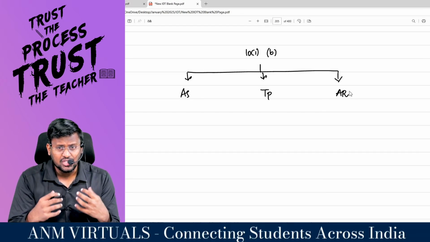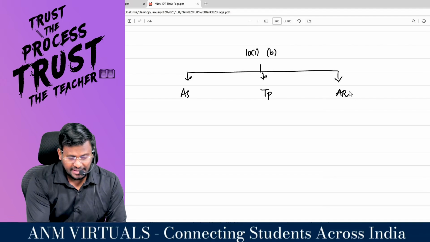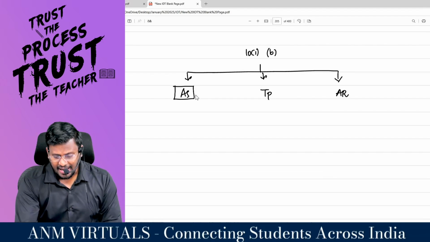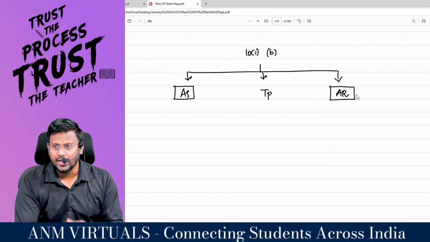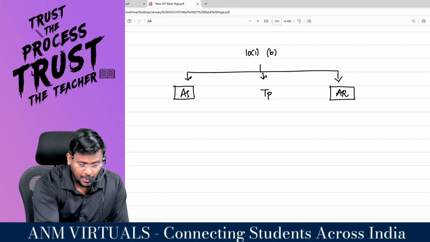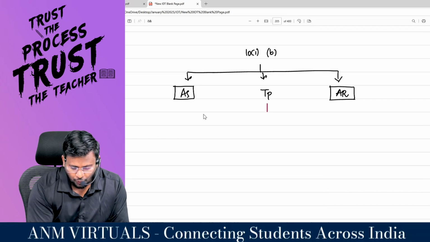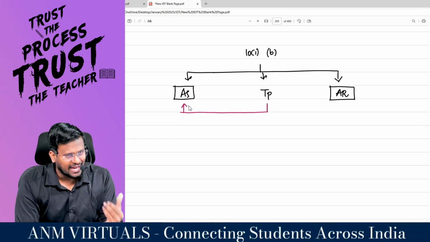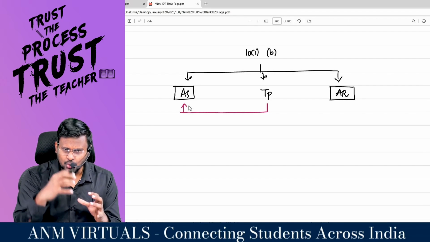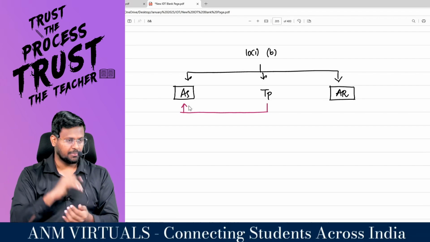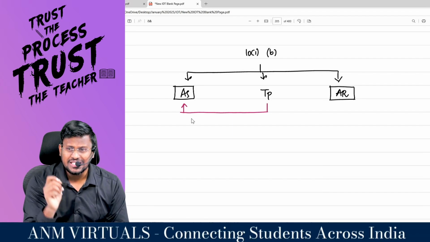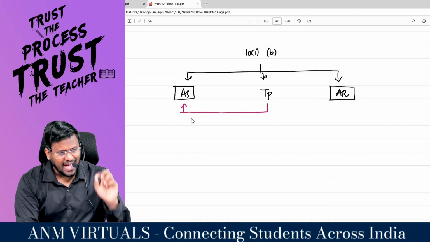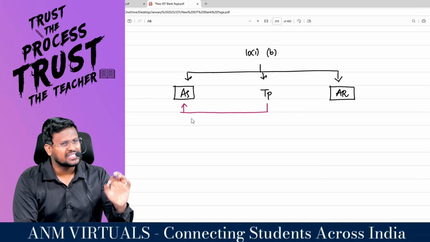With regard to the actual supplier, my dear lovable students, he is the person who is going to really supply the goods from one place to another. And the actual recipient is the person really going to get the goods. What this third person will do, he will take a phone and call the actual supplier, and inform the actual supplier to please supply this much quantity of goods to the actual recipient. So this actual supplier is the person who is supplying the goods, and the actual recipient is the person who is receiving the goods.